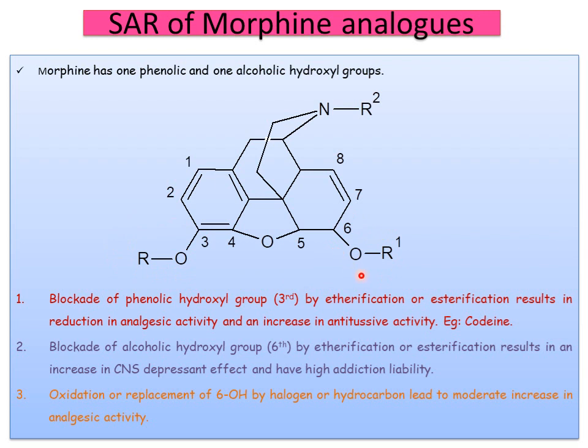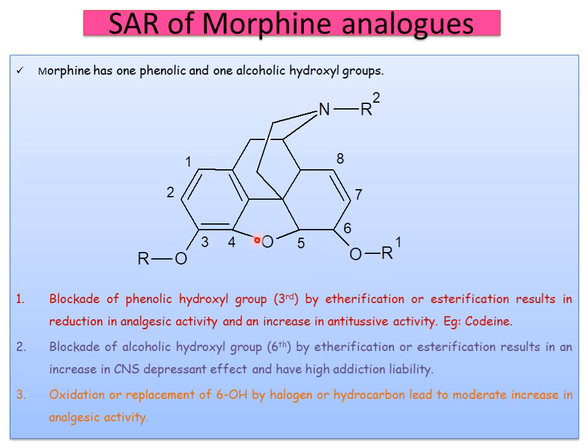And coming to the sixth alcoholic hydroxyl group, either esterification or etherification, results in an increase in CNS depressant effect and a high addiction liability. So if there is modification of this OH, it always leads to high addiction liability and increased CNS depression. So modification of this third OH gives an antitussive effect. Modification of this sixth OH gives a CNS depressant effect and high addiction liability.